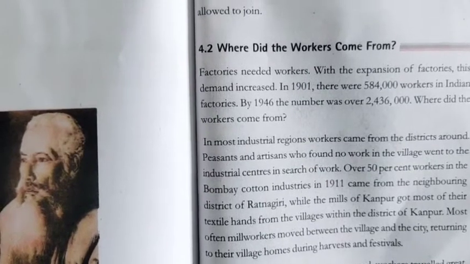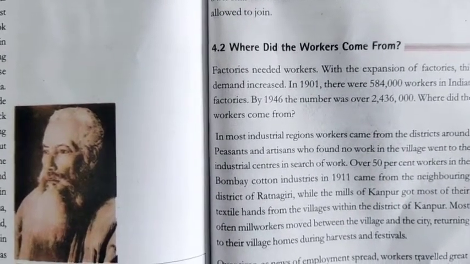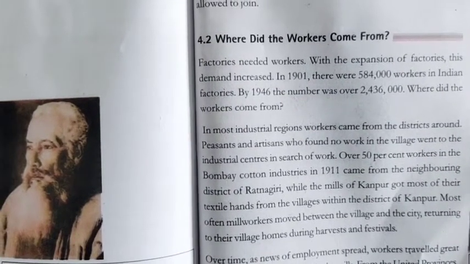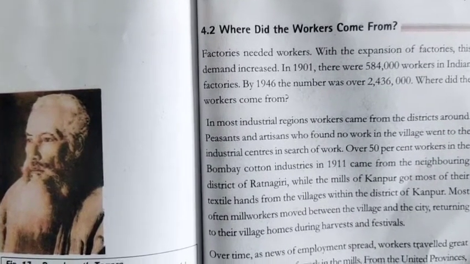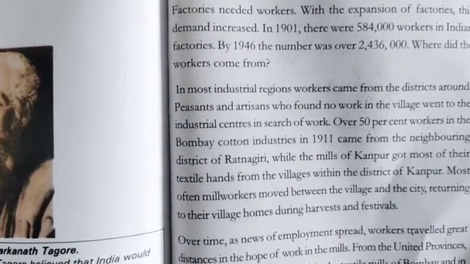In 1901, there were 5,84,000 workers in India. In 1946, there were 24 lakh 36,000 people. Laborers were needed for factories.